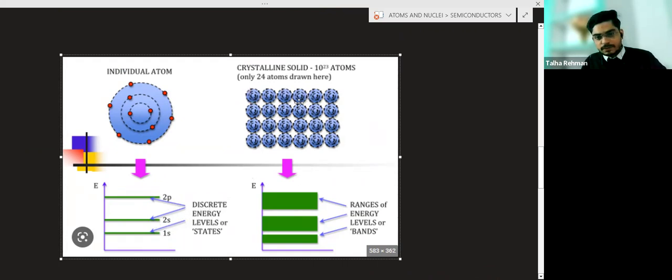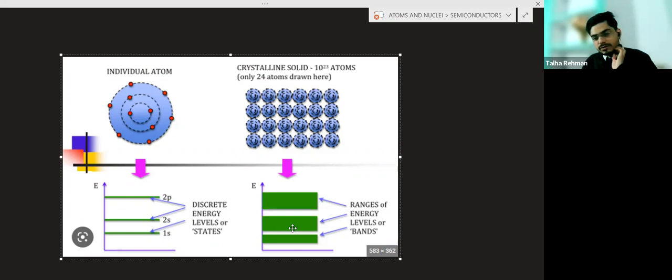When the crystal forms, atoms will combine. So there will be a number of electrons in a subshell. Suppose in the 2s subshell, the electrons will be there, and for those electrons, the energy interaction will be different.